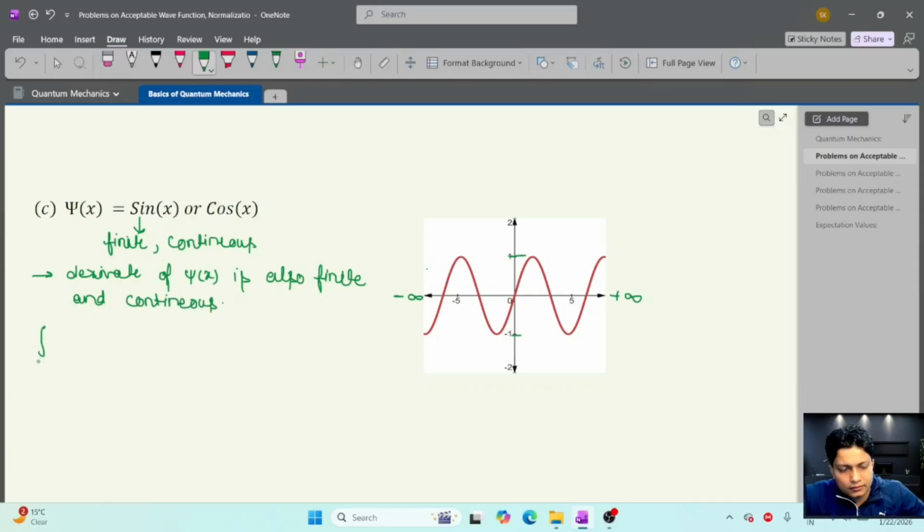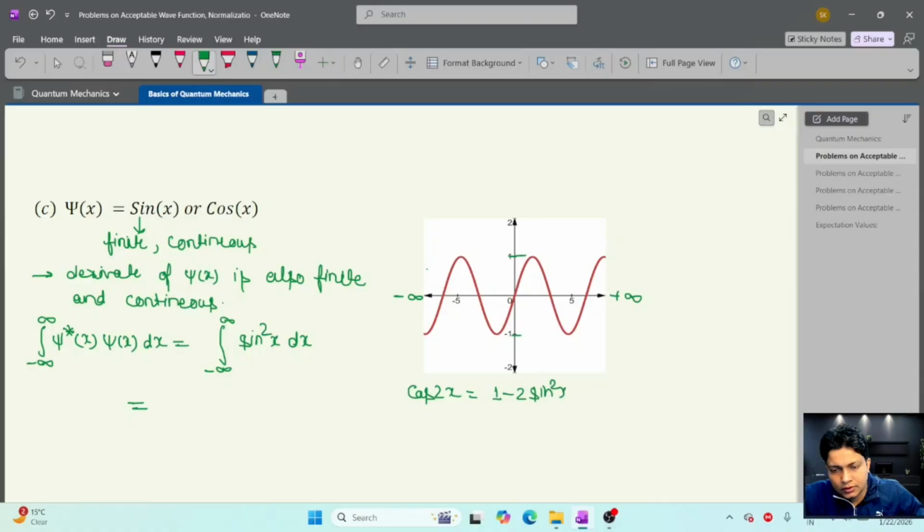So let's check the square integrable condition. This is the integral from minus infinity to plus infinity of psi star x psi x dx. If we solve this, the integration will be minus infinity to plus infinity of sine square x dx, and we can write sine square x in terms of cos 2x, because cos 2x equals 1 minus 2 sine square x.